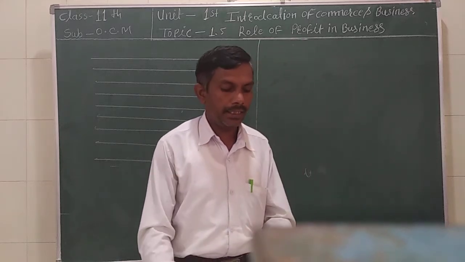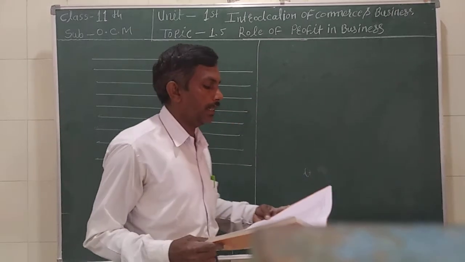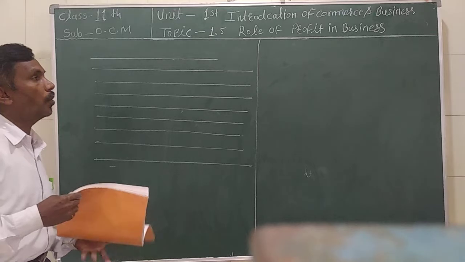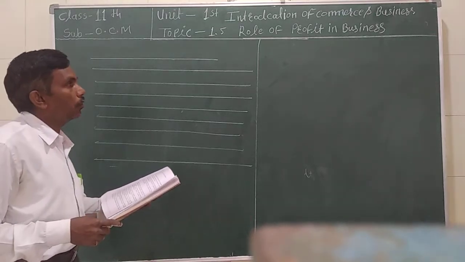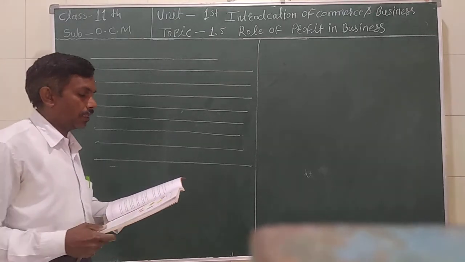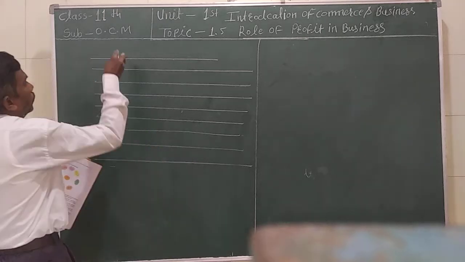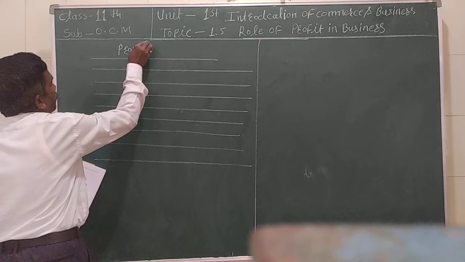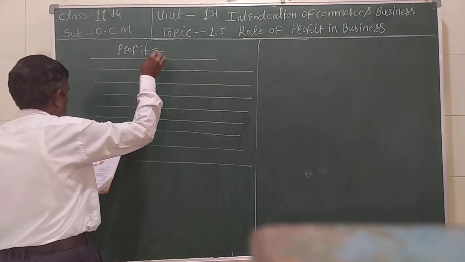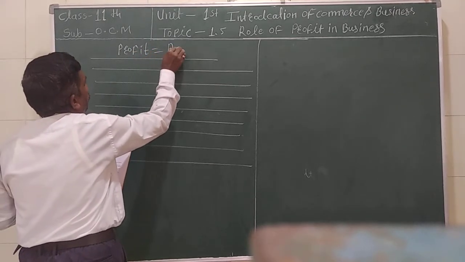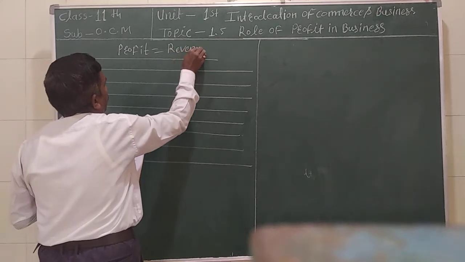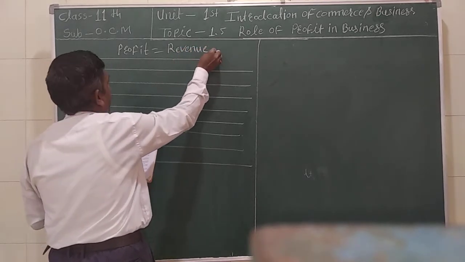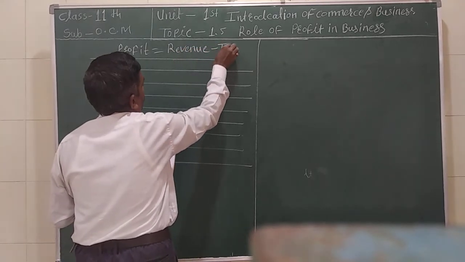Today we will see the OCM subject, unit number one, Introduction of Commerce and Business. 1.5 Role of profit in business. Profit is equal to revenue minus total cost.